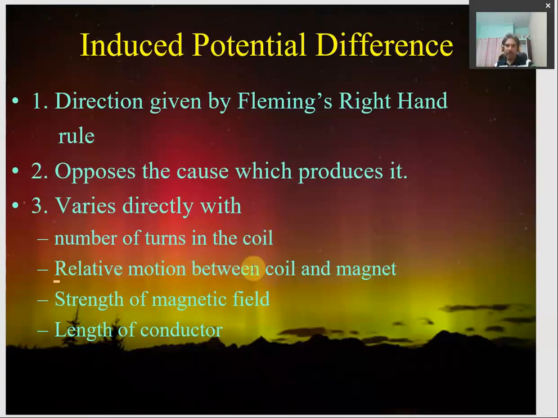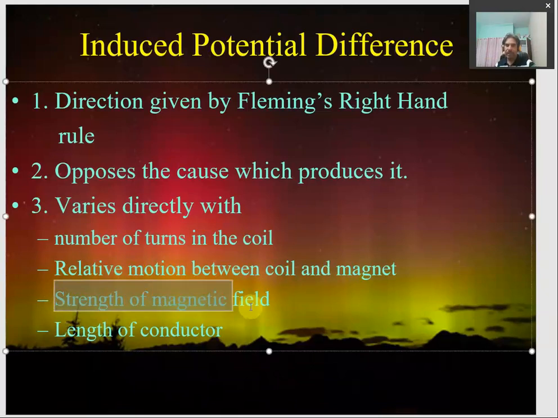Then the relative motion between the coil and the magnet. The more speedily the coil and the magnet move around each other, the more will be the electric potential induced. And also if we use stronger magnets, then the strength of the magnetic field will be strong, and hence the value of induced voltage or induced potential difference or current will be more.